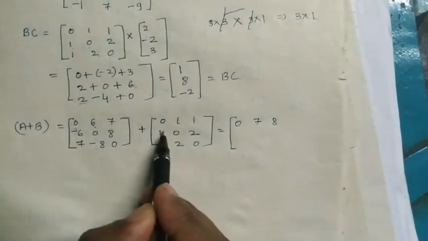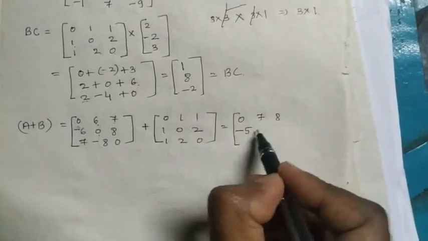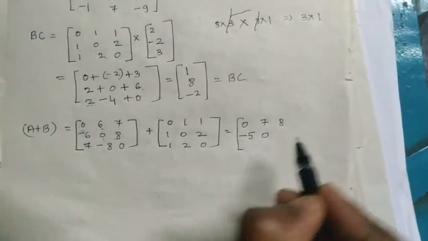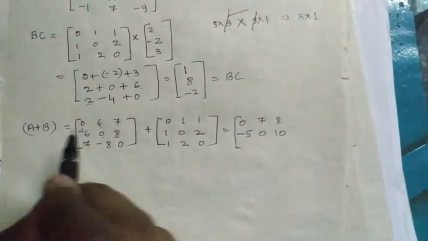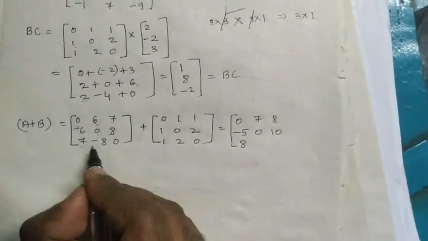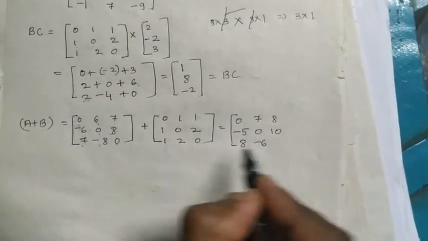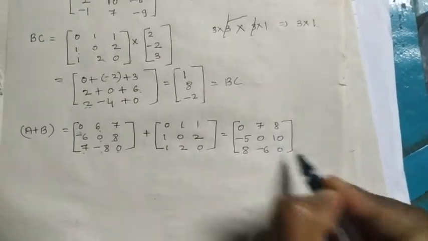Next, minus 6 plus 1 is minus 5, 0 plus 0 is 0, 8 plus 2 is... so here we have to add the corresponding elements: 7 plus 1 is 8, minus 8 plus 2 is minus 6, 0 plus 0 is 0. So this is A plus B.